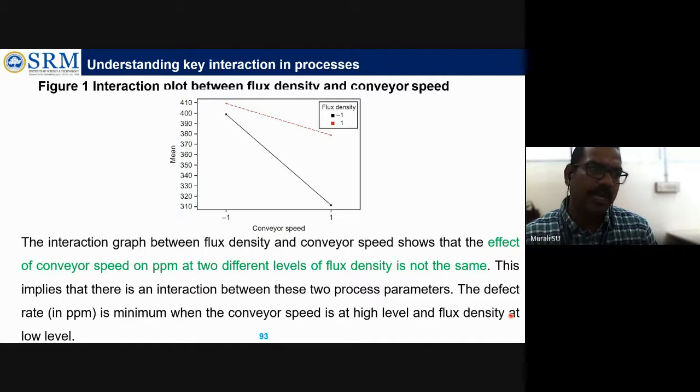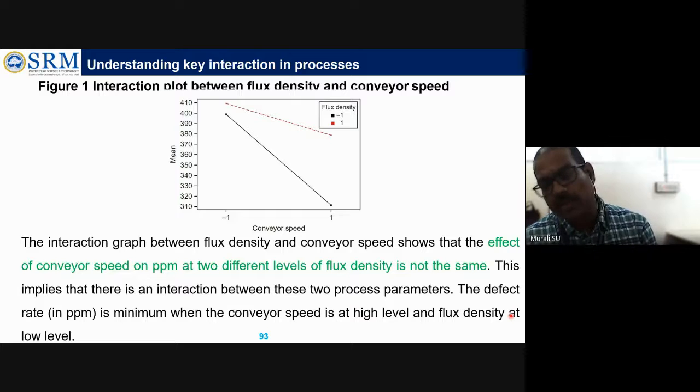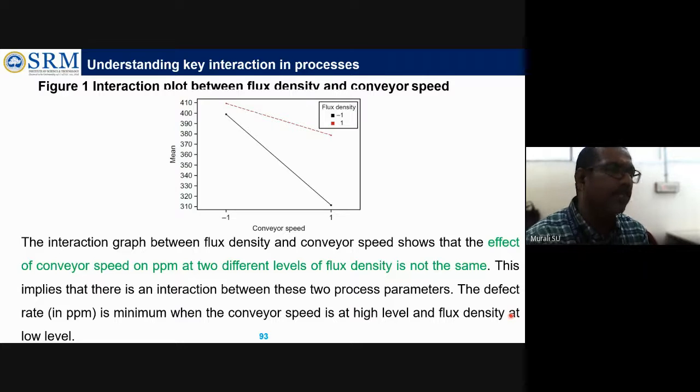Similarly, in the discussion, people will also mention that some other company or some other researcher might have done this kind of study. They might have concluded that a flux density at low level is reducing the defects, or they might have published it.